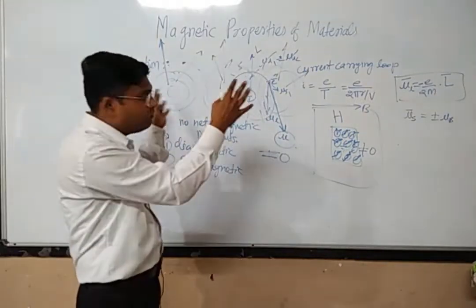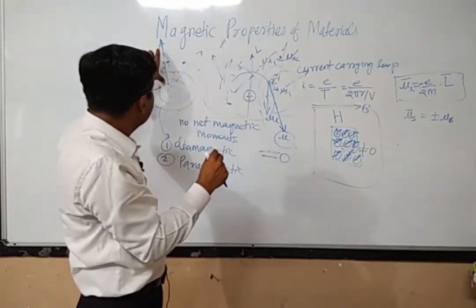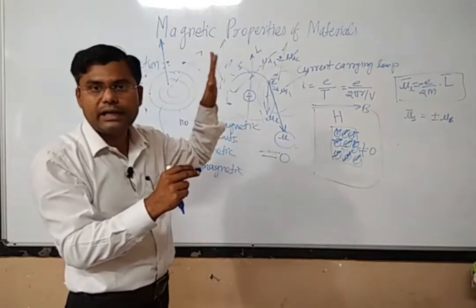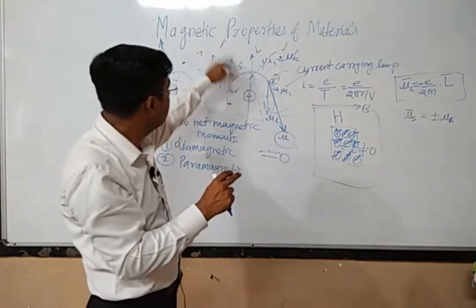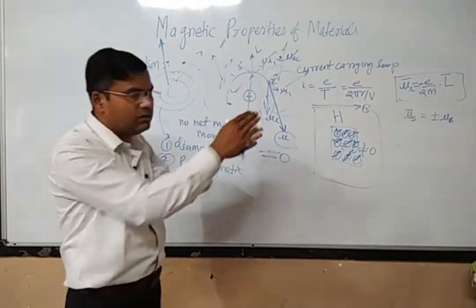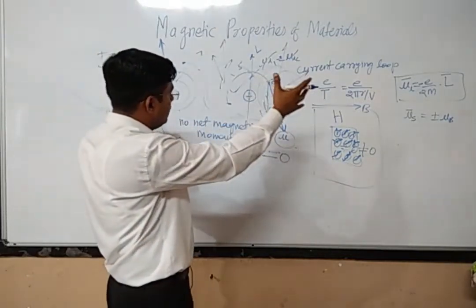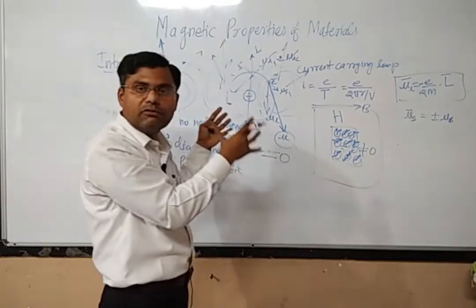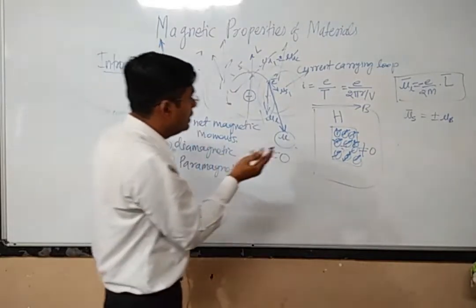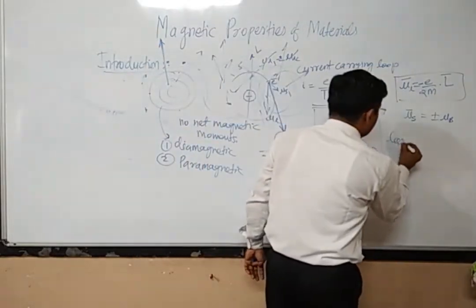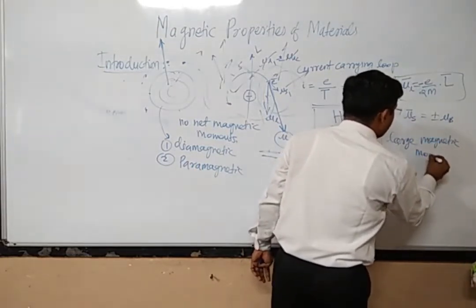Now, on vector addition of all these, it will be true that the atomic magnetic moment vectors of all the atoms will not be in the same direction. But most of them will be aligned in the same direction, and some of them will be aligned in the other direction. So after vector addition of all these magnetic moment vectors, you will find that such a material has a large magnetic moment.